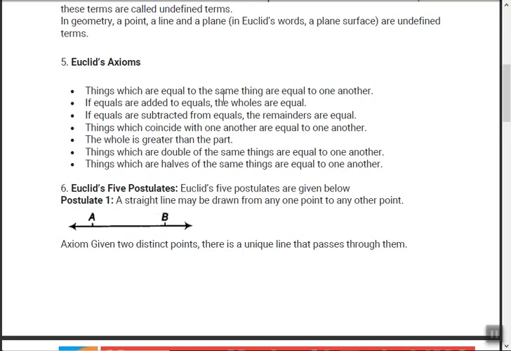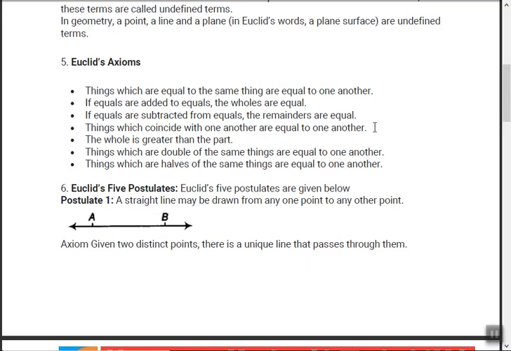A equals C, B equals D. So add A plus B, and that will be equal to C plus D. If equals are subtracted from equals, the remainders are equal. Same A, B, C, D example. Things which coincide with one another are equal to one another, right?